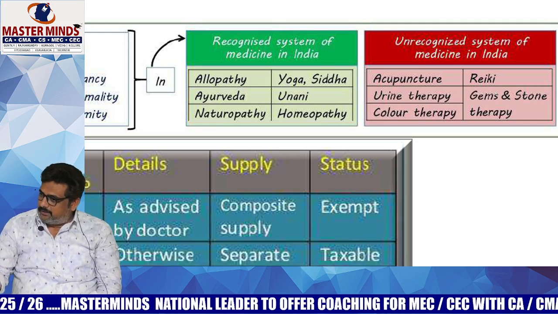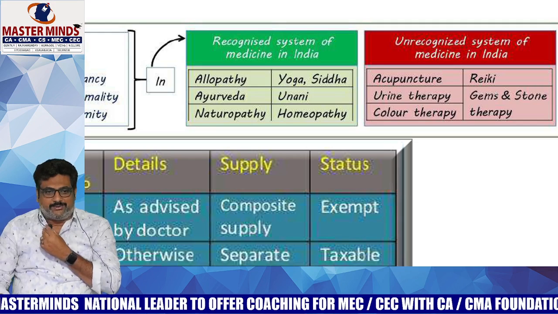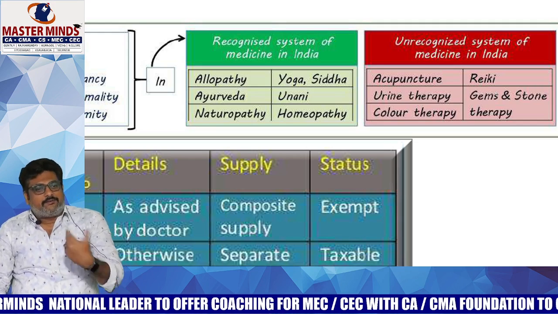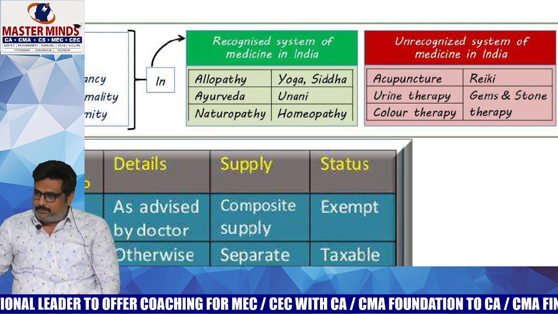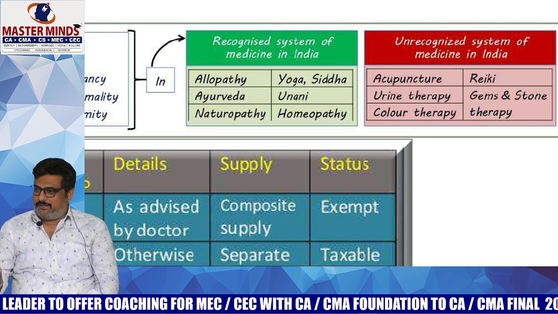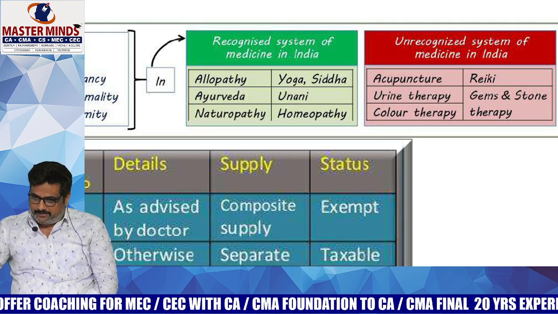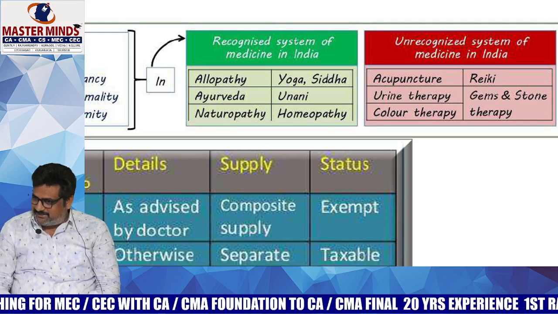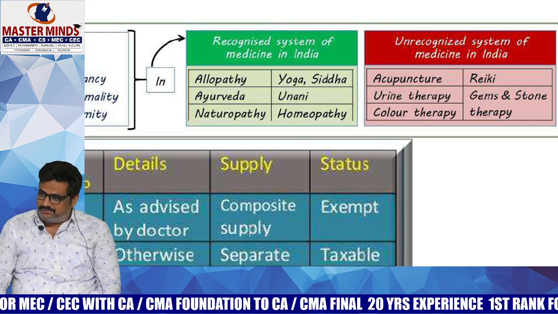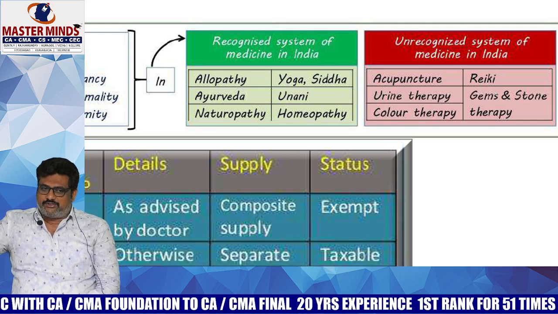Any of your relatives or anybody has taken it and recovered from COVID because of this? You don't know about them? Okay, fine. So that's why the government said that it is not a recognized system of medicine. Actually, it was a debatable issue at the time. Samples were sent to the government, and the government said that no, it is not a medicine at all. We will not recognize it as a medicine. Yes or no? So that one comes under unrecognized system of medicine.